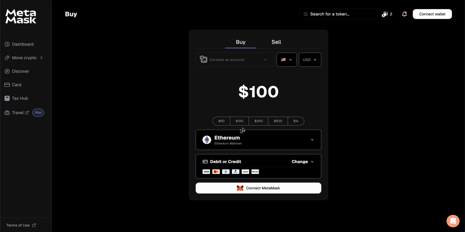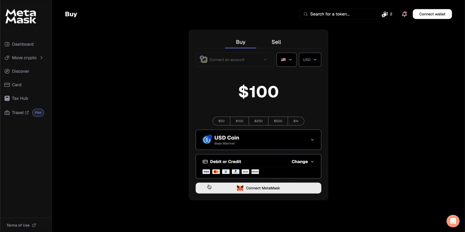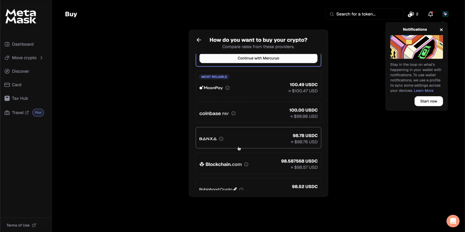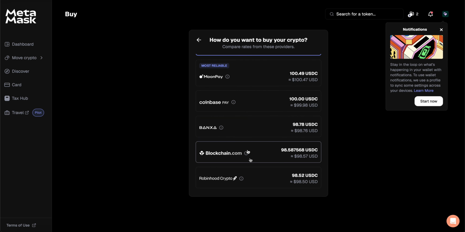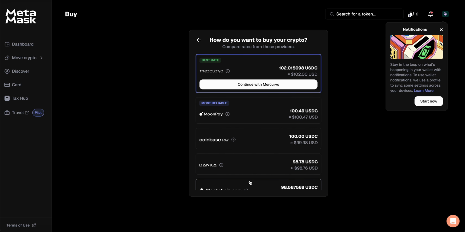Here I can choose my asset to on-ramp, which in this case is going to be USDC, a digital representation of the dollar on chain, the amount, and then I can choose what on-ramp to use. After connecting my wallet, I'm going to be choosing Coinbase. These on-ramps, including MoonPay, Coinbase Pay, Blockchain.com, Robinhood Crypto, Ramp, are all regulated and KYC compliant, meaning they are registered with FinCEN in the US and with every state that requires registration as a money transmitter.